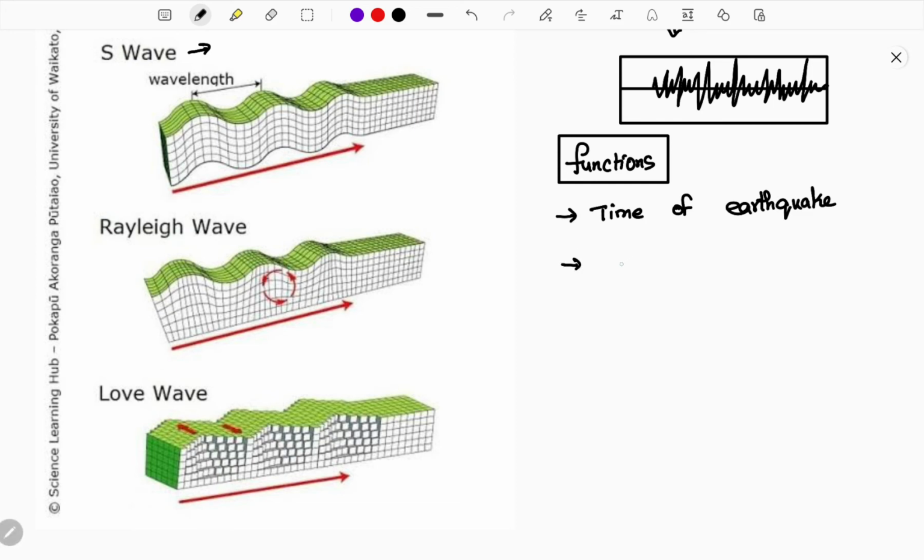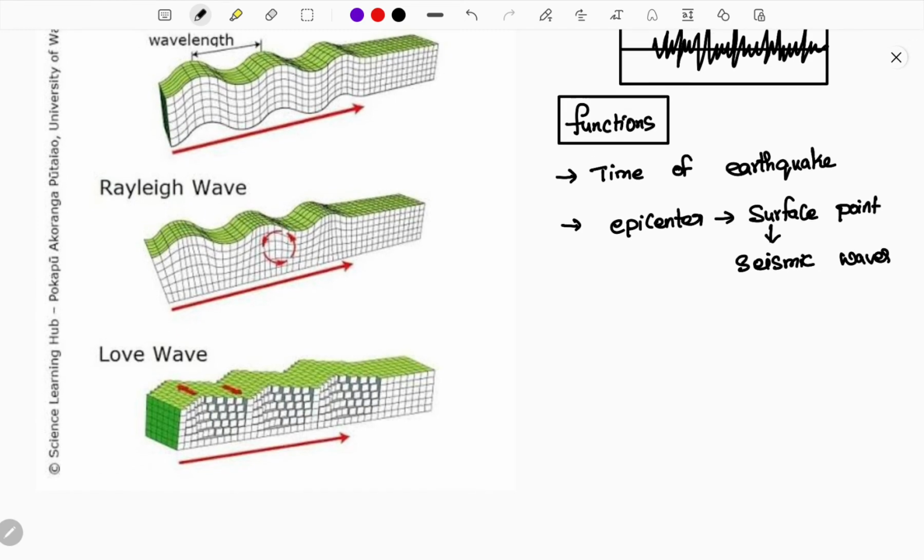Also, seismic waves are the major source to find the epicenter, which is a surface point. The epicenter is the place where the seismic waves first reach, mostly straight above the source, because this is the closest distance. By that you can detect the depth where the earthquake has happened.